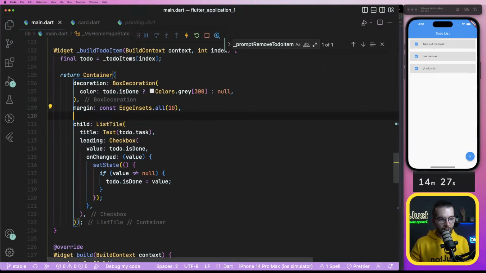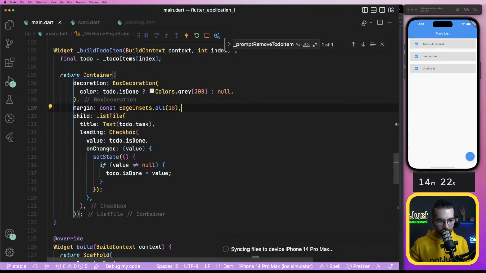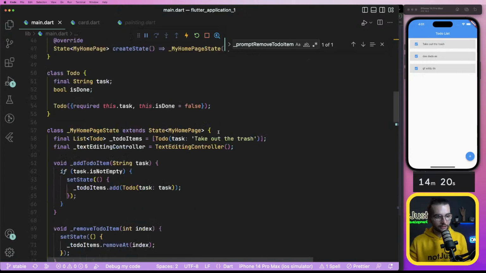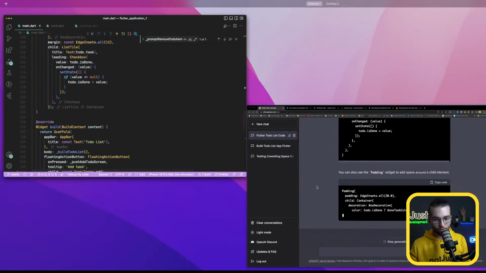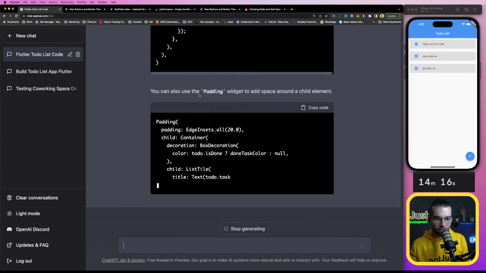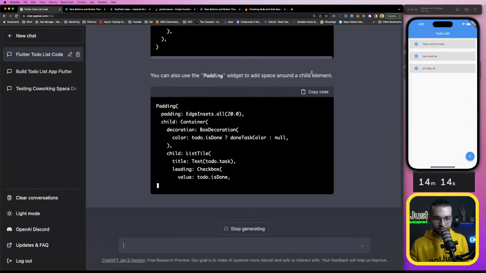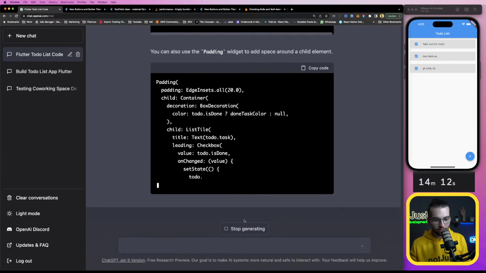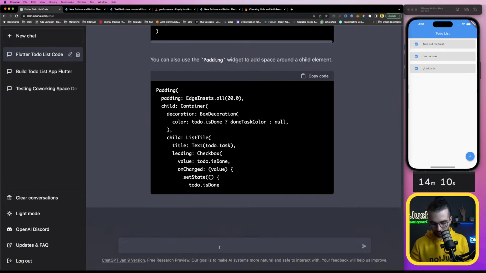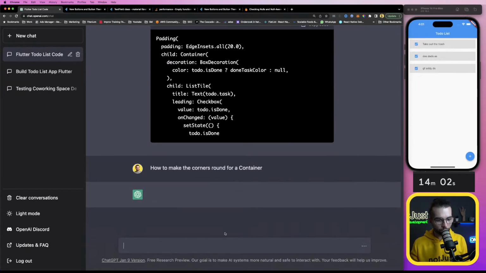Okay, and how to make round corners, because without round corners nothing looks beautiful. You can also use the padding widget to add space around the child. Okay, stop. I understood. How to make the corners round for a container.